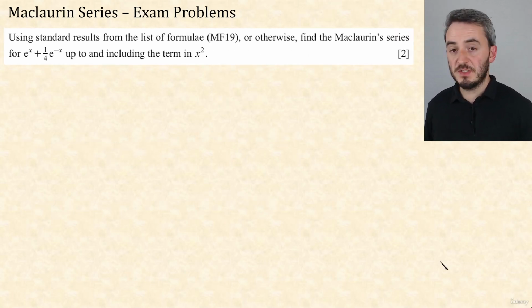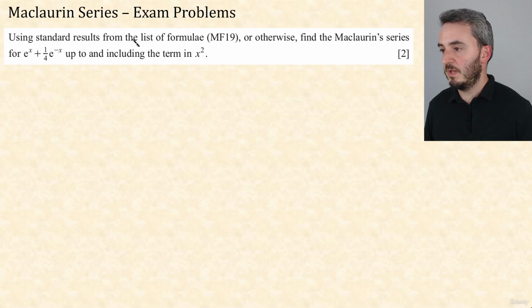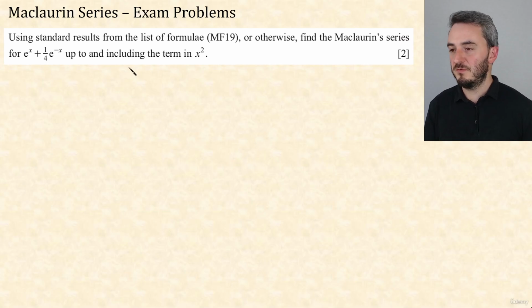Okay, next, contrast that with this question. Using the standard results from the list of formulae, MF19, or otherwise, find the Maclaurin series for e to the x plus a quarter e to the minus x, up to and including the x squared term. So it's only 2 marks, and it's only 2 marks because we're using the formula book.